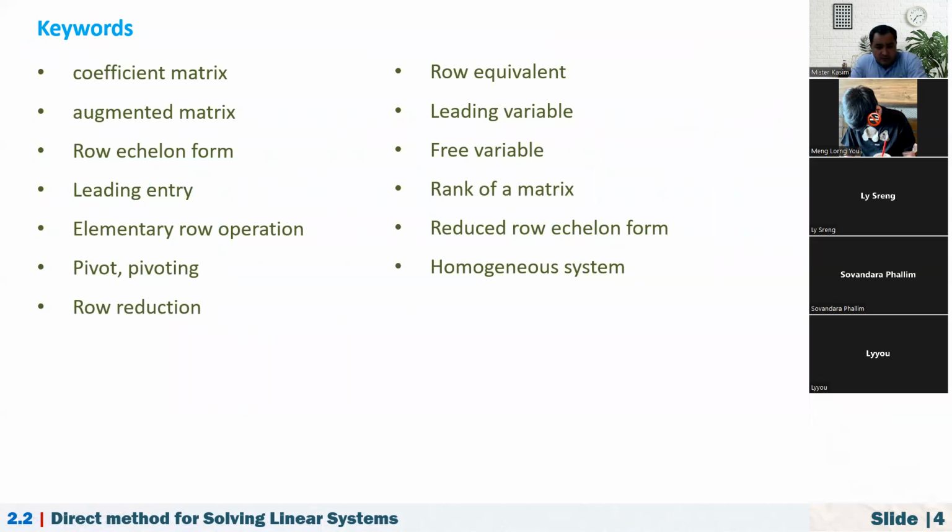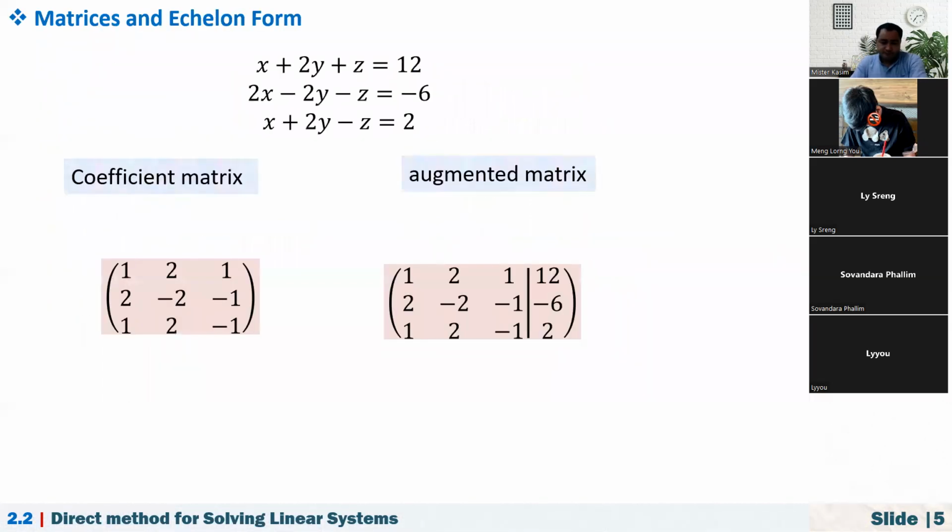So, keywords, let's have a look at this. You have to be really familiar with and understand these words pretty well, because we are going to use them repeatedly in this chapter. Coefficient matrix, which I talked about in the class, augmented matrix and row echelon form, leading entry, elementary row operation, pivot or pivoting, row reduction, row equivalent, leading variable, free variable, rank of a matrix, reduced row echelon form, homogeneous system. These are the keywords that we're going to use throughout this chapter, okay?